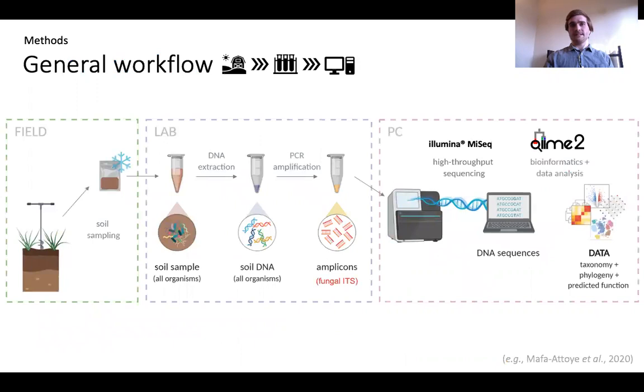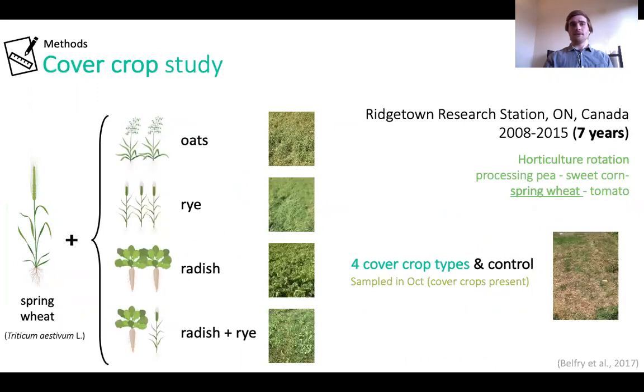In the workflow for these studies, we obtained and stabilized soil samples in the field. We extracted soil DNA using standardized test kits, and we analyzed fungal amplicons using high-throughput sequencing and bioinformatics tools. The first study consisted of a 4-crop horticulture rotation, where we analyzed the effect of 4 different cover crop compositions, together with a no cover crop control.